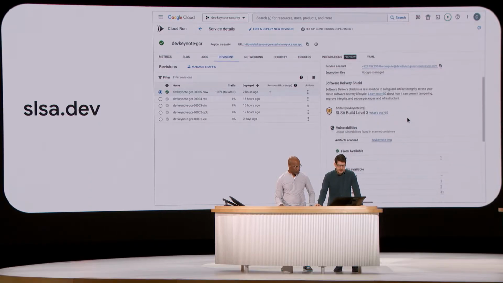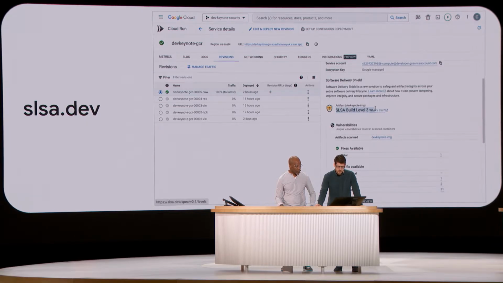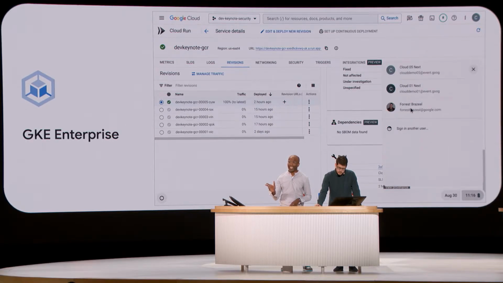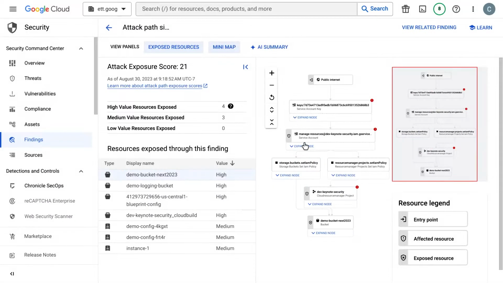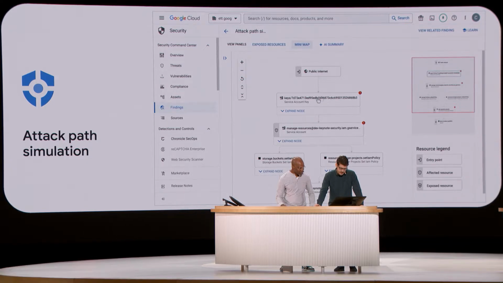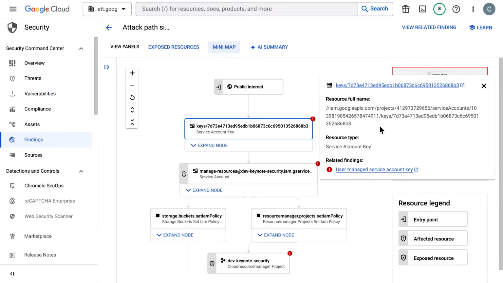I know it's a lot of metadata on each step, but you do have your SLSA build level here. And it's also important to call out that all these insights are also available in the new GKE Enterprise now. You should see something super cool, which is our attack path simulation. It picked up a number of things for us. We've got a secure service account key that's available from the public internet. I like these little red exclamation points here because it actually points to if we have other related vulnerabilities.